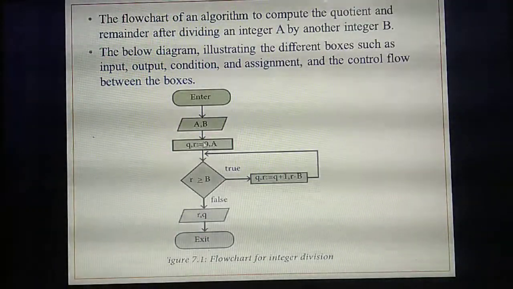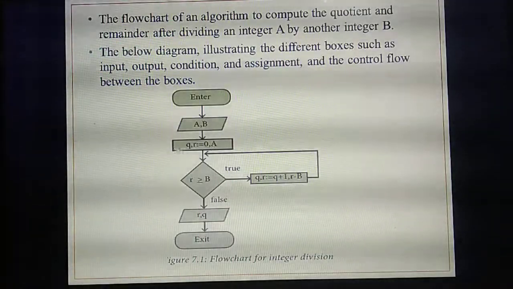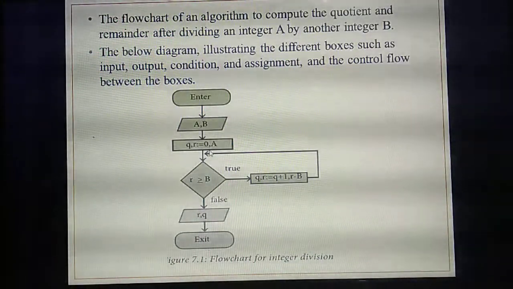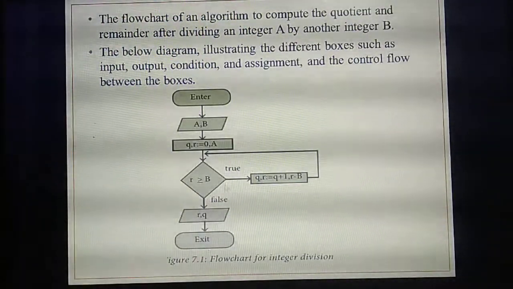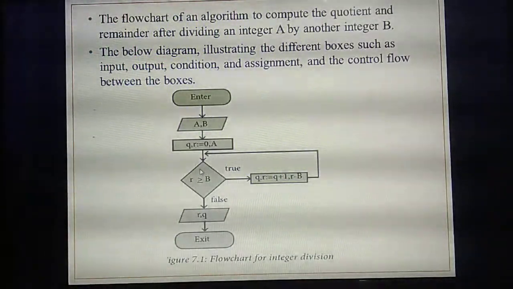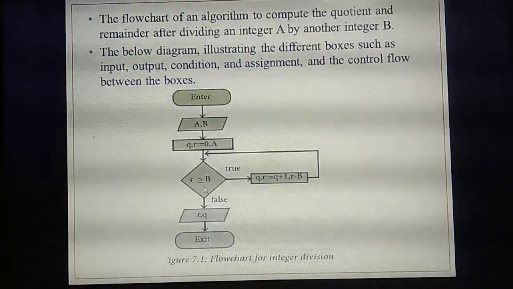Initially, the quotient will be 0. After dividing the number, you will get the remainder. So they are giving quotient comma remainder equal to 0 comma A. Understand? Next, you are going to find the remainder by checking the condition. So what is the condition? Remainder greater than or equal to B.